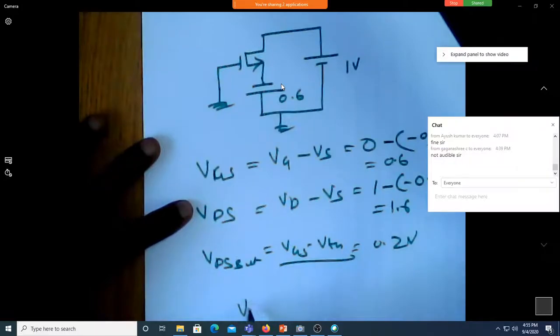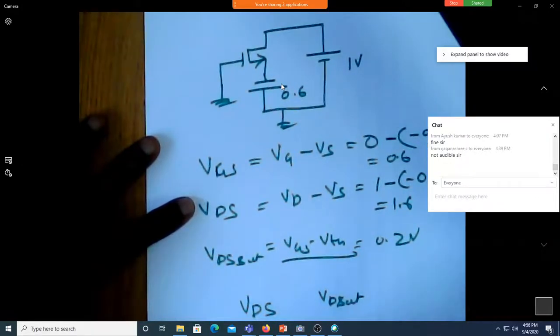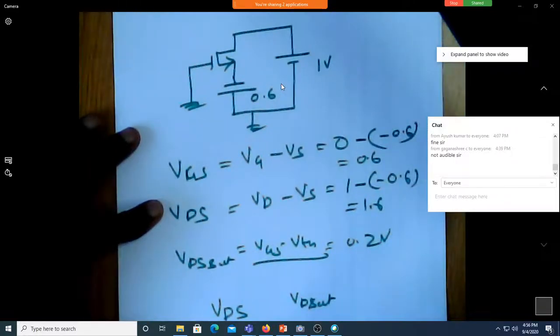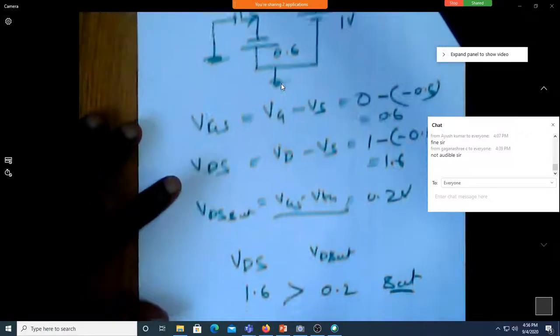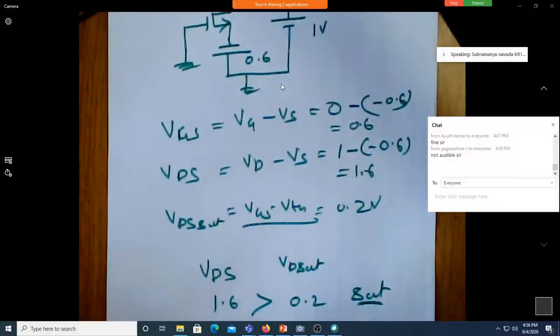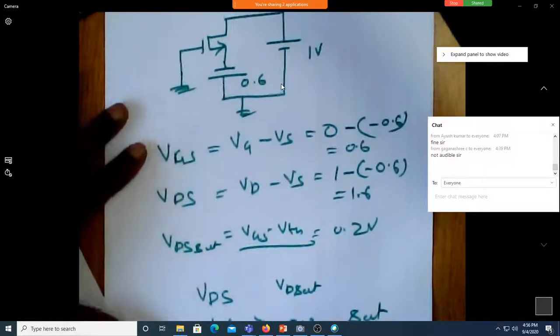Then you compare, is VDS and VDS sat, is it more or less? How much is VDS you have? 1.6. How much is VDS sat? It is so and so. What is this relation? Greater than. So it is saturation. Am I correct? Yes, sir. It is as simple as this. It is not a big rocket science.